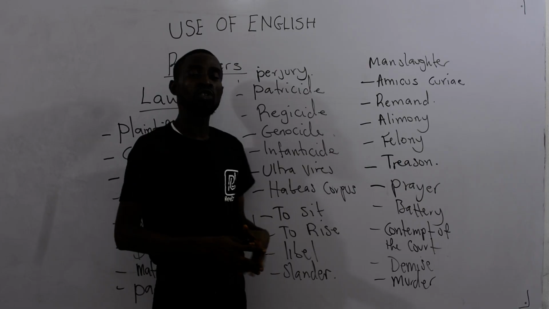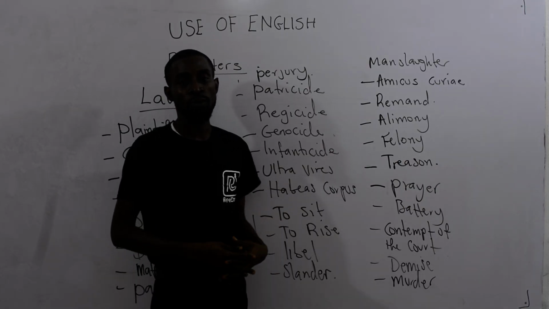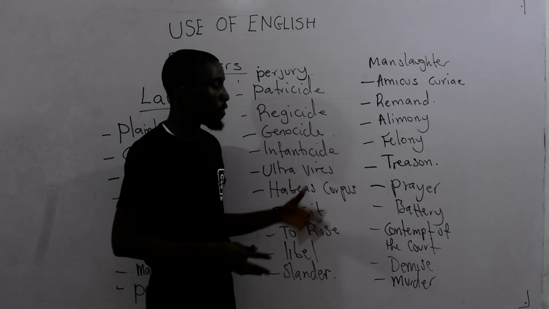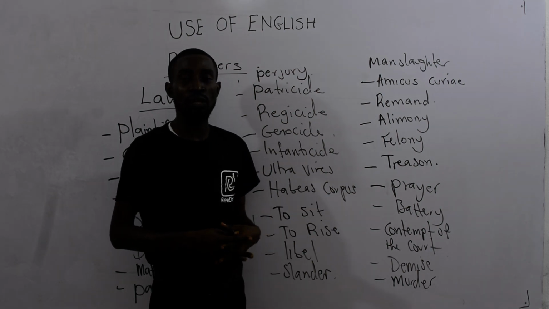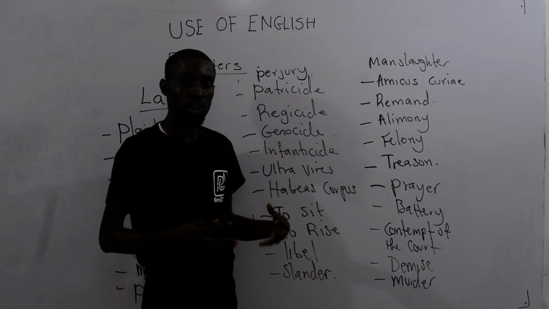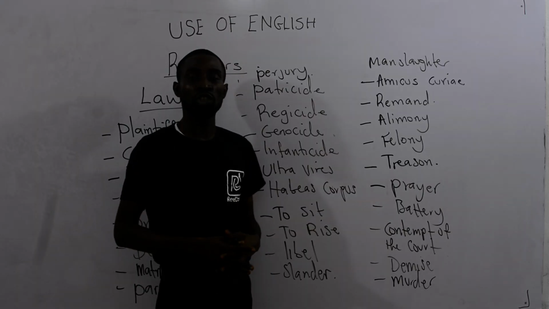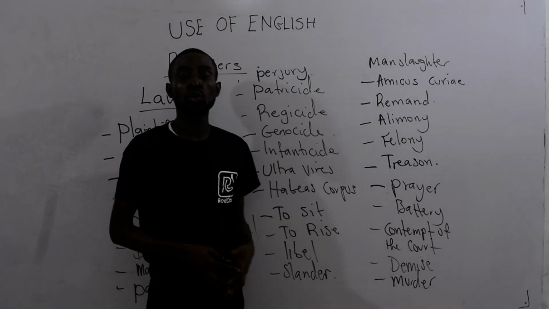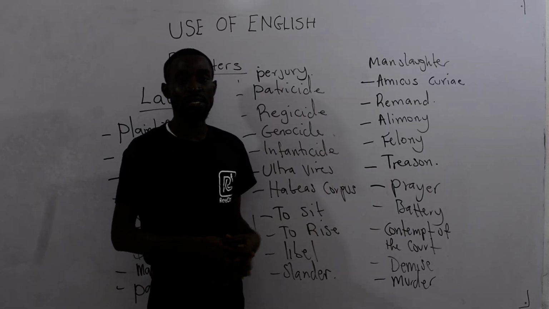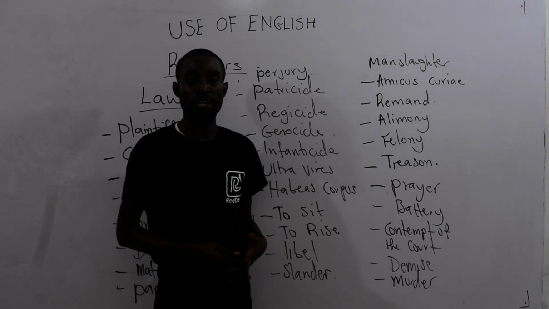Then treason. Treason is an offense of going against your country, saying things that could bastardize the image of your country or drag your country back. You are guilty of treason. Like what they are doing to Nnamdi Kanu, that he's guilty of treason because he wants the Igbos to be independent.